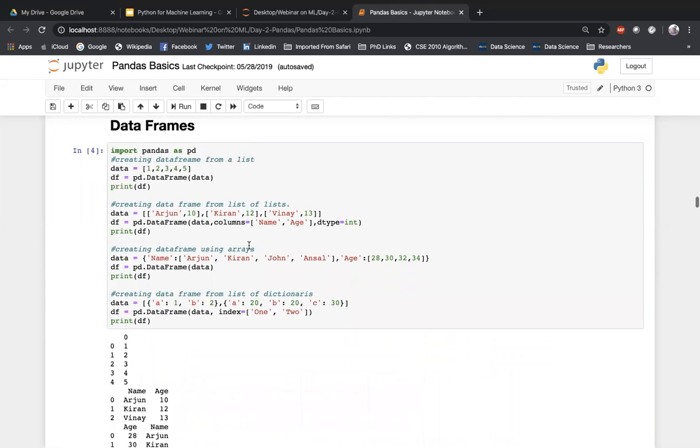Now let's come to data frames. Like I said, data frames are just like your tables, just like your SQL tables, or you can imagine it's like an Excel sheet, where you have multiple rows and columns, and then you can fetch particular data based on the cell value. So data frames are just like that, and just like how you perform some kinds of manipulations in SQL tables, you can do some manipulations here also. For example, dropping a particular column, finding a mean of a particular column, finding a median, and maybe combining one or two columns, etc.